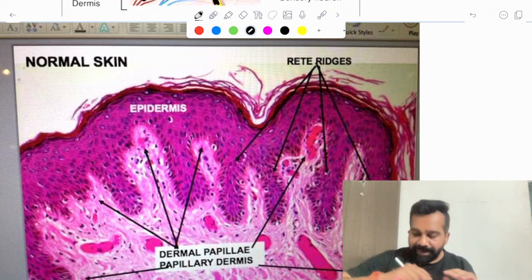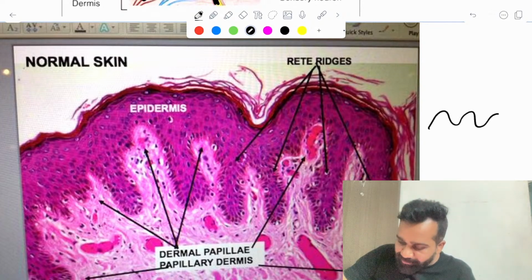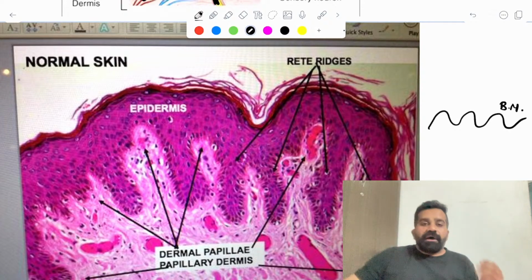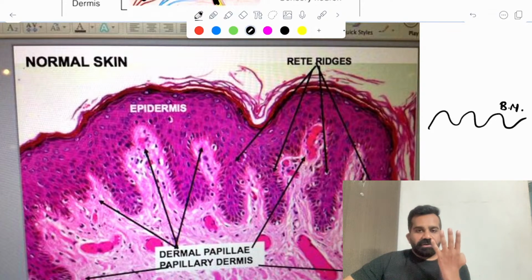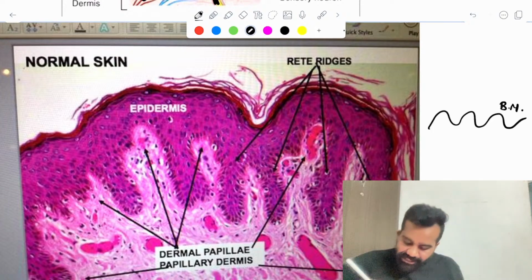At the basement membrane, below the basement membrane, you will have this wavy line. Can you appreciate this wavy line of the basement membrane? So suppose this is the basement membrane. A finger-like projection of the dermis into the epidermis. Can you appreciate this?